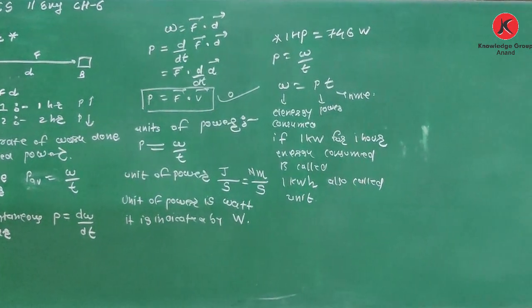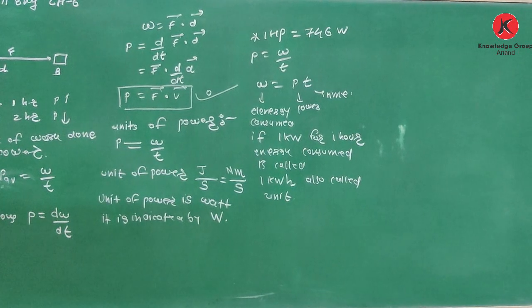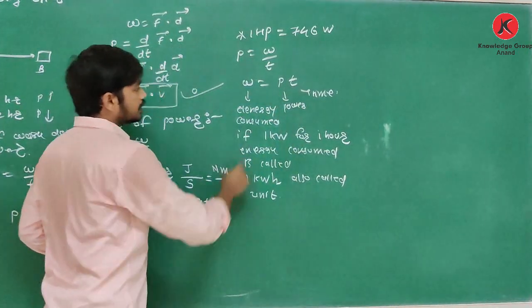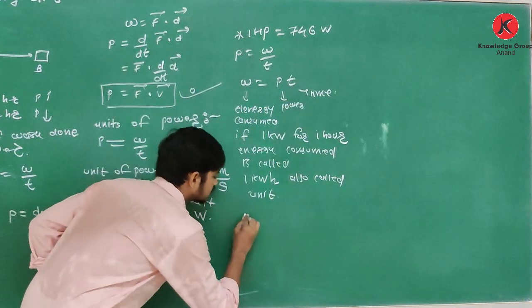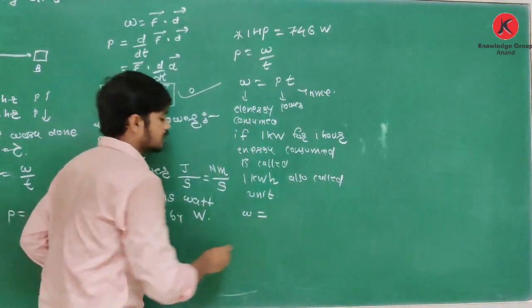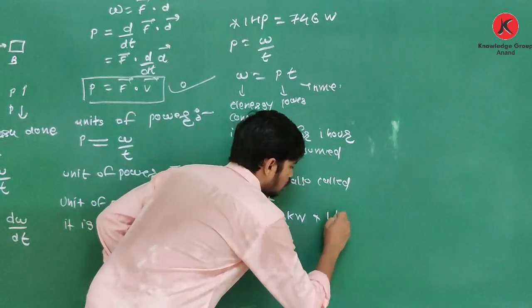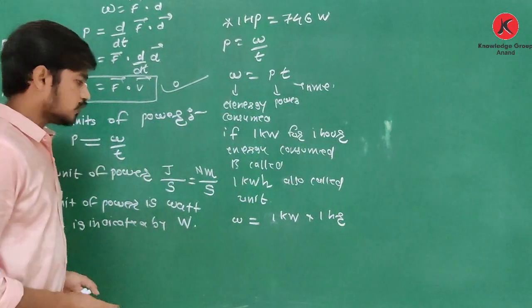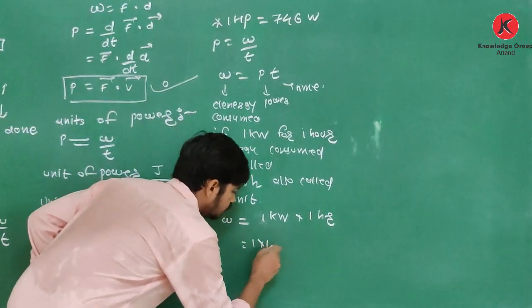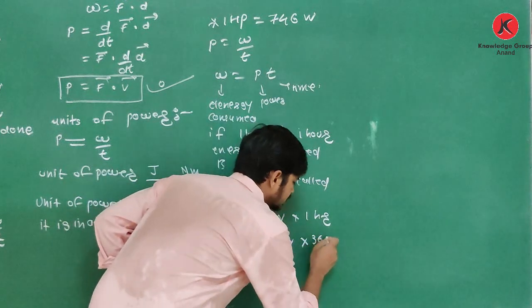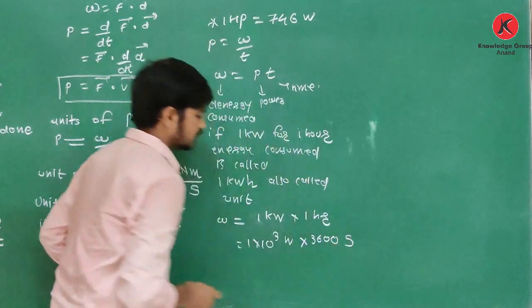Okay, so how to find the value of unit? See, here we know that W is equal to PT. So yes, W is equal to power 1 kilowatt for time 1 hour. So 1 kilowatt means 1 into 10 raised to 3 watt, into 1 hour means 3600 second.